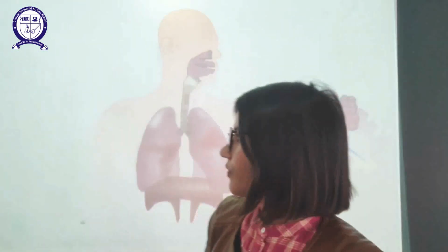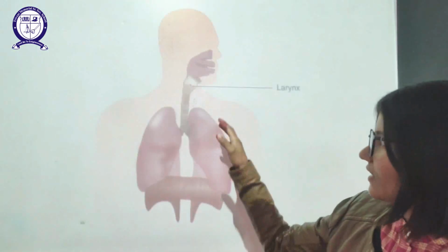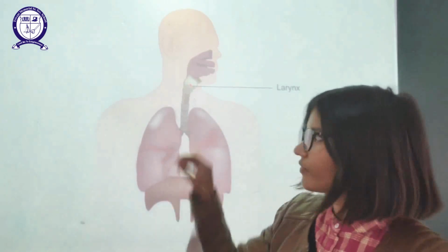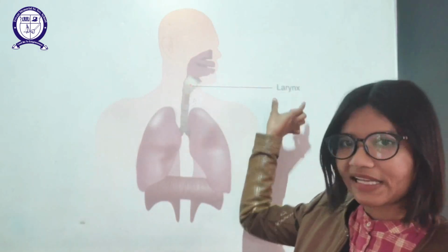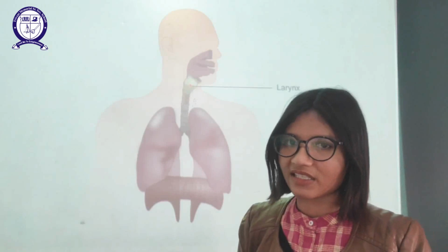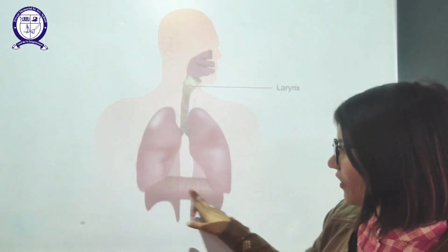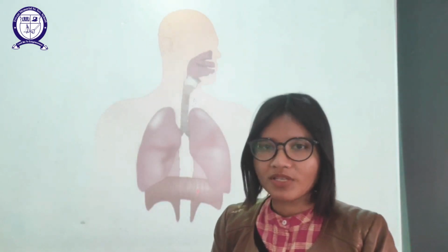Okay. So now after that, let us talk about the larynx once again. This part is known as the larynx. We have already discussed what larynx is. Now after that, the diaphragm. Diaphragm is the most important muscle of the respiratory system. Okay. If in any accident this diaphragm gets ruptured, the person will die at the same time. Diaphragm is the most important muscle.